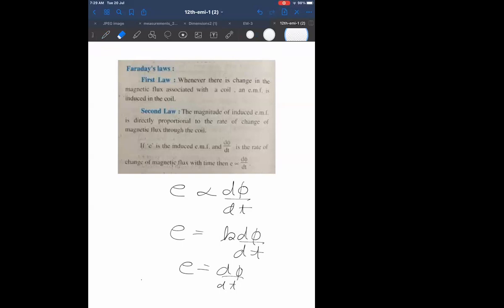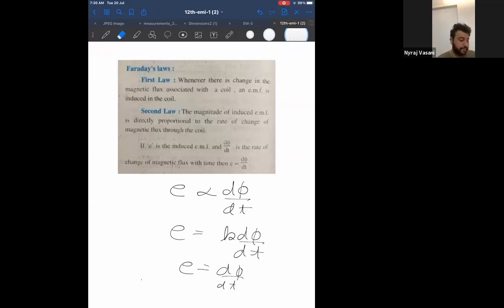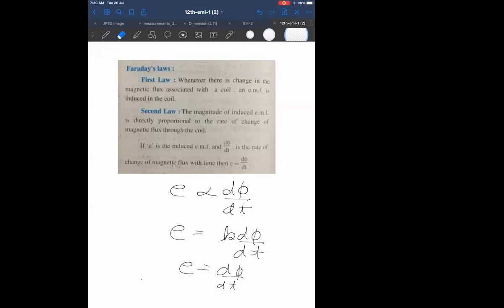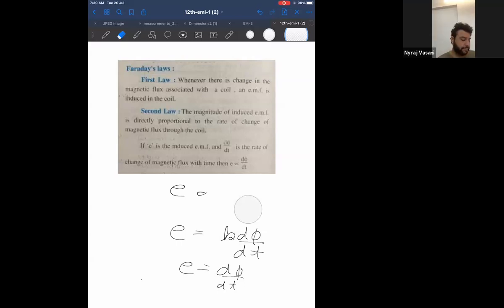So what is d? This one. d by dt is the rate of change, differentiation.